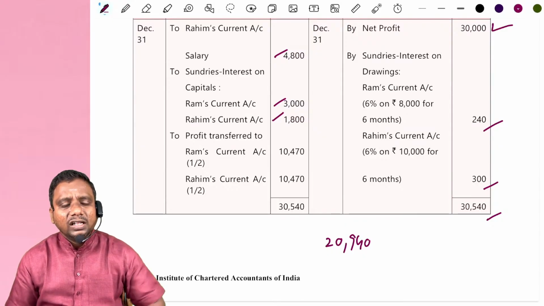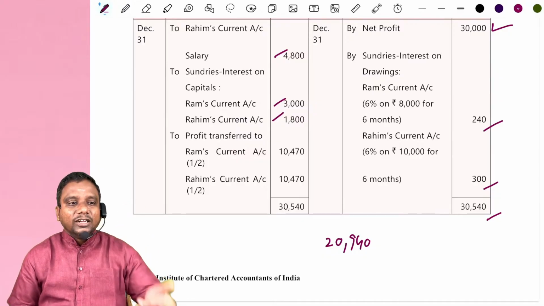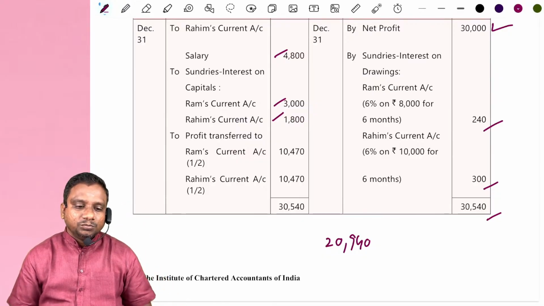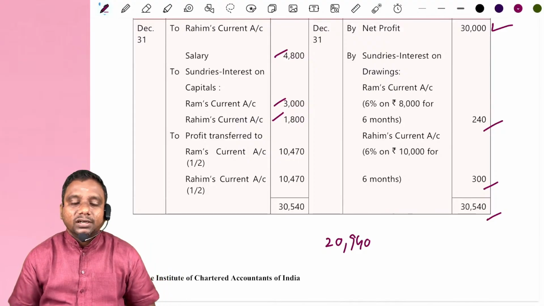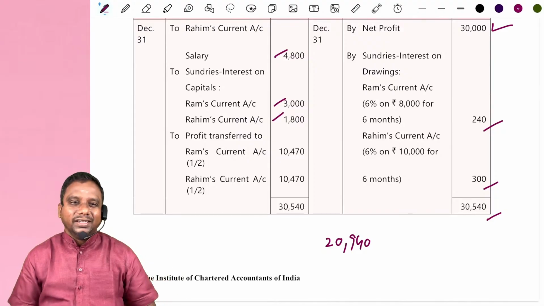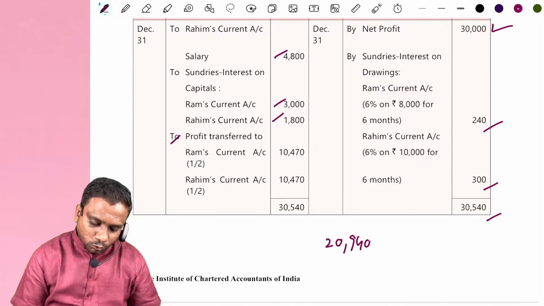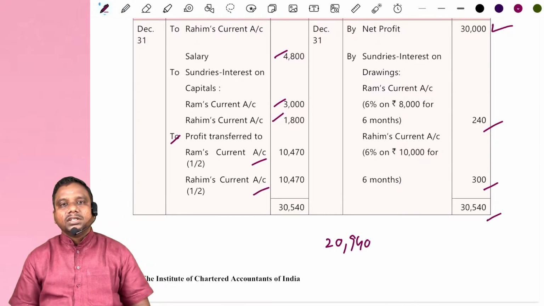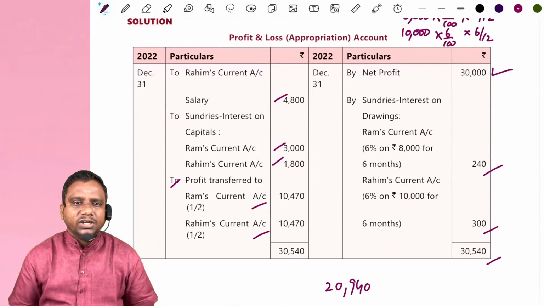Then what is the entry we record? Profit and loss appropriation account debit to partners' current accounts. If we maintain the fluctuating capital method, then we write partners' capital accounts. Okay, look at profit transfer to Ram and Rahim. This is how we prepare the profit and loss appropriation account.